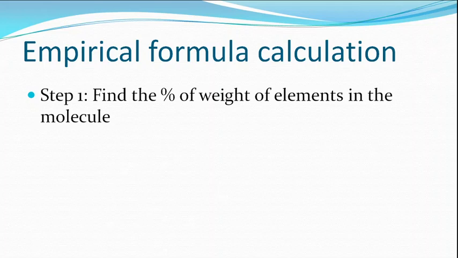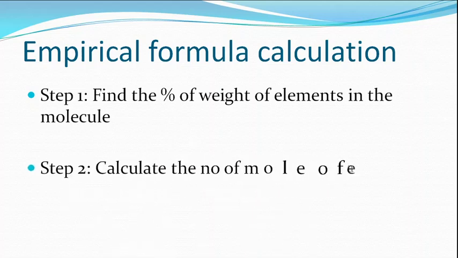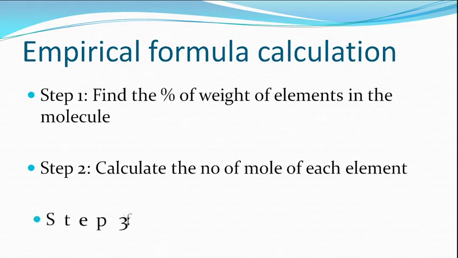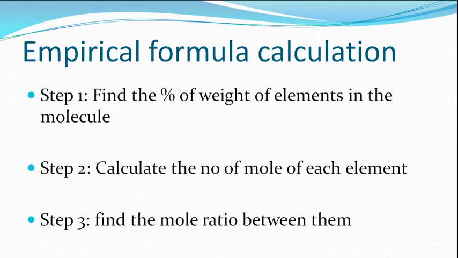We give the sample to them and you will get the result of the percentage composition. Then, using that percentage composition, we calculate the number of moles of each element in the molecule. This is the second step. And third, find the mole ratio between them. Then you will get the empirical formula. These are the 3 steps to calculate the empirical formula.